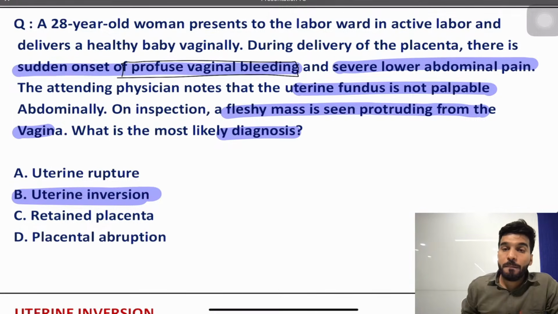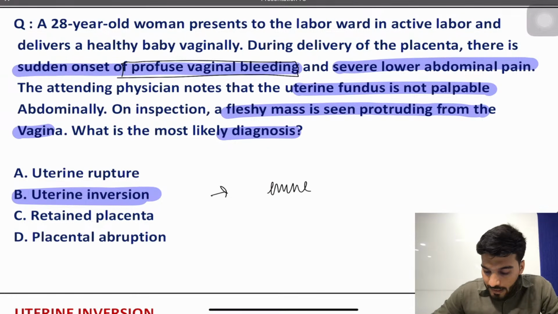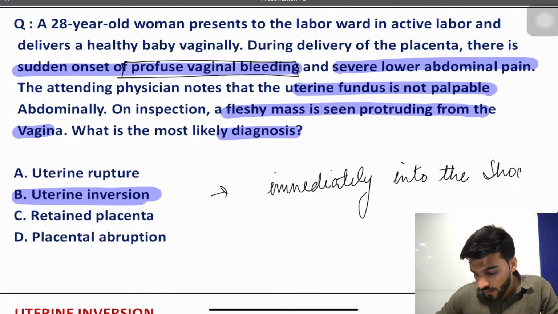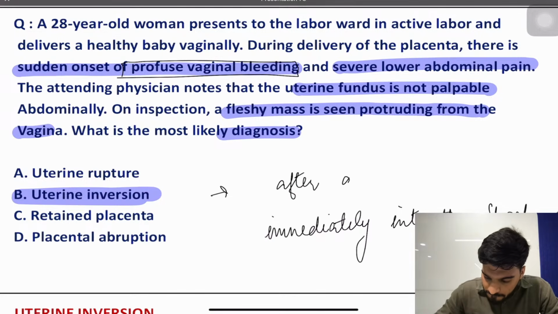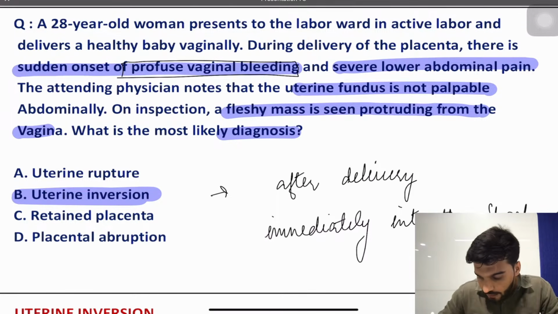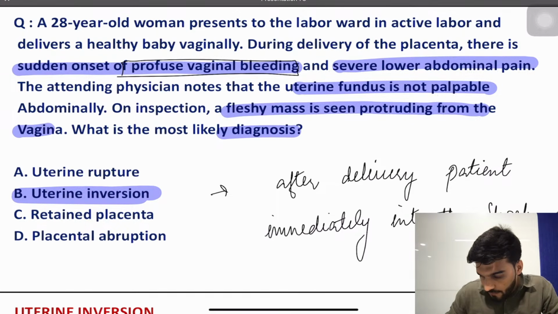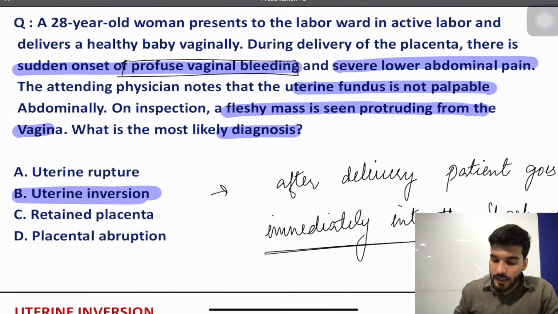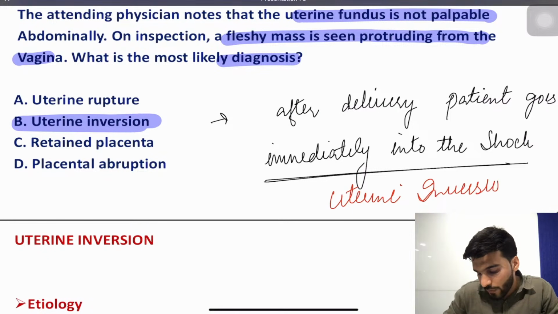So whenever a question mentions that after delivery the patient goes immediately into shock, you suspect that this can be a case of uterine inversion.